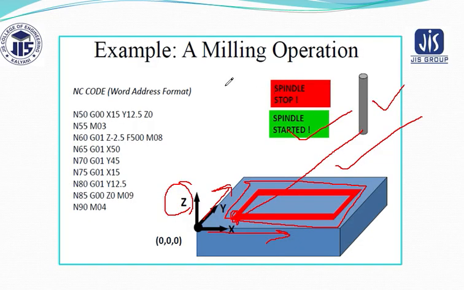So whatever we have studied in this particular operation, if I want to summarize, I must say that the functions of CNC basically consist of 4 things. If I think about what the functions are, first is machine control.